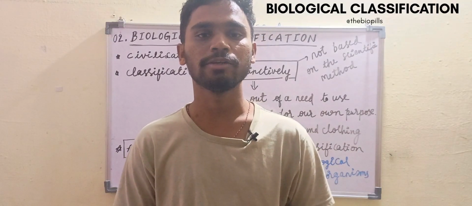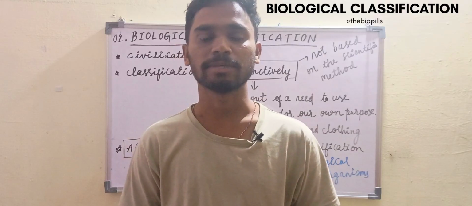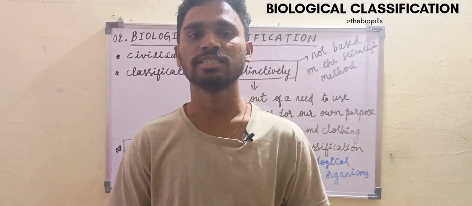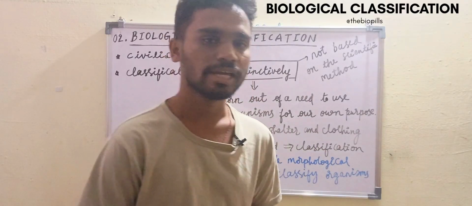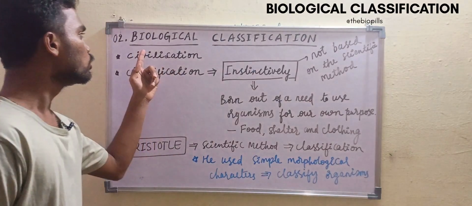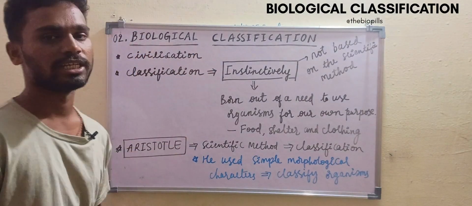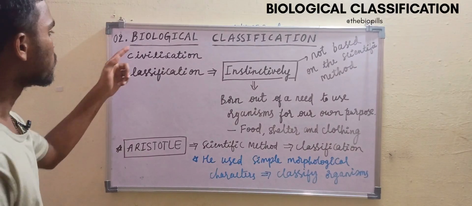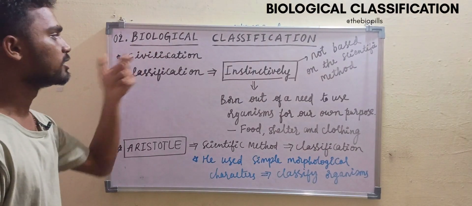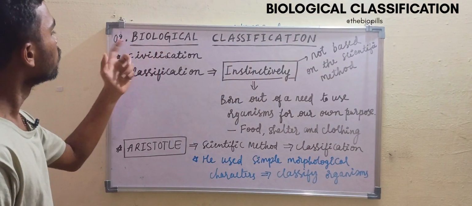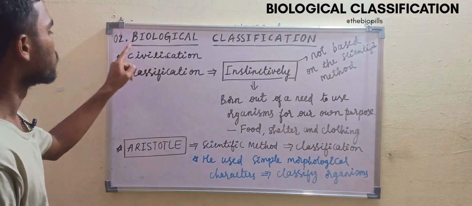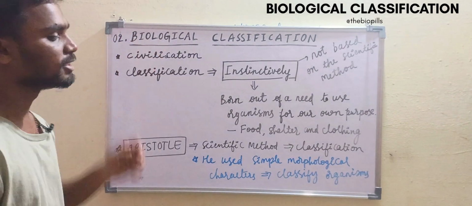Before going deep into this chapter, let me explain what biological classification is. Here we can see two scientific terms: biological classification. First let me take the term biological. Here we can see two words, bio plus logical.